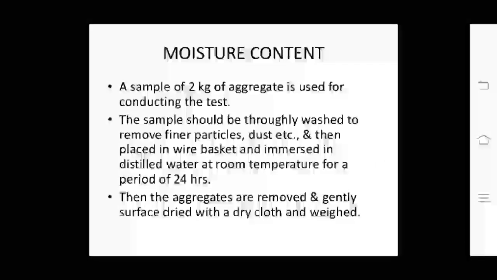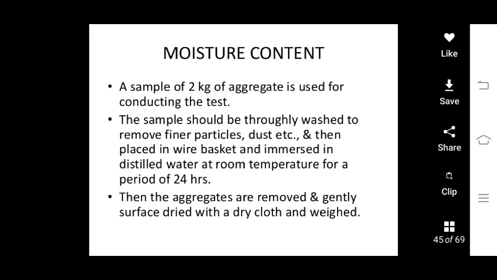The next test is moisture content. A sample of 2 kg of aggregate is used for conducting this test. The sample should be thoroughly washed to remove the fine particles, dust, etc., and then placed in a wire basket and immersed in distilled water at room temperature for a period of 24 hours. Then the aggregates are removed and gently surface dried with a dry cloth.